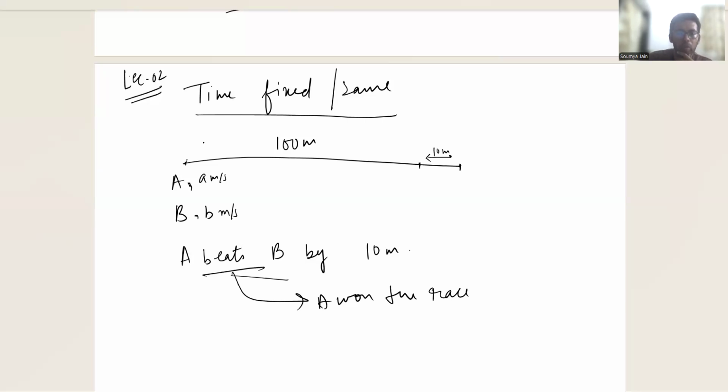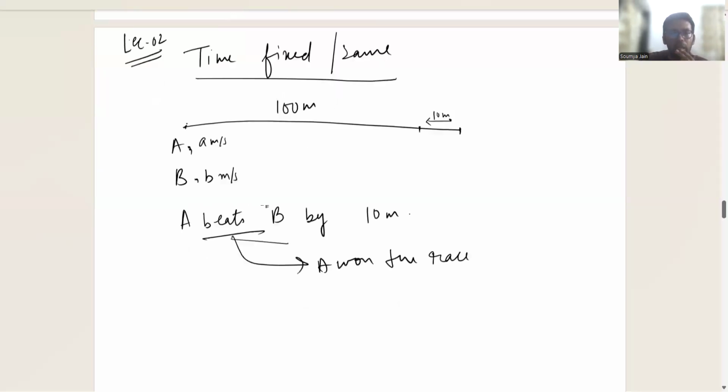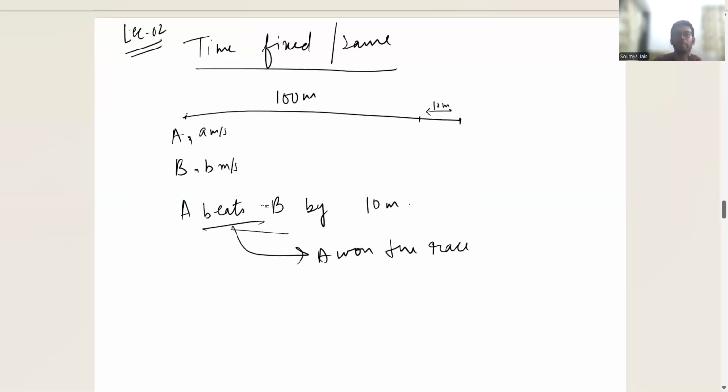So from this, I can conclude that the time taken by A to complete the entire race, to travel 100 meters, can be written as 100 by A, the distance traveled by A over the speed of A. This is the same time taken by B also, but to travel only 90 meters.